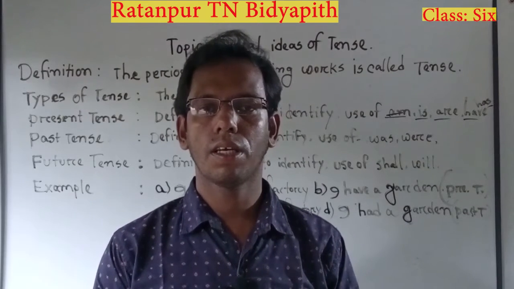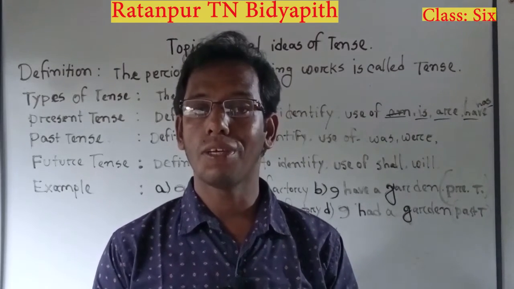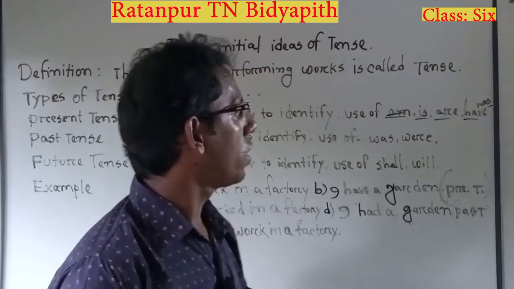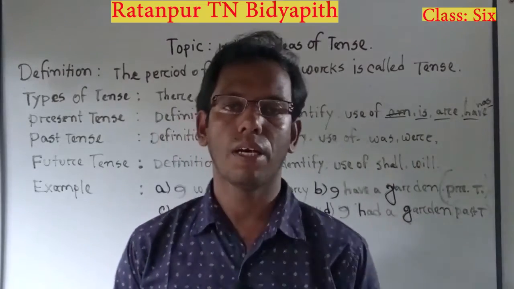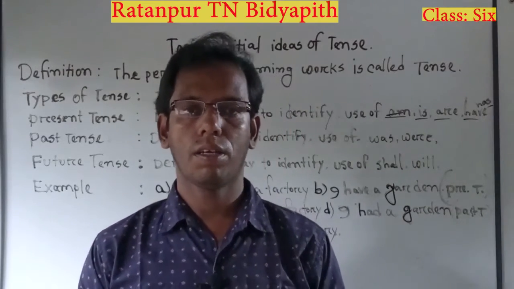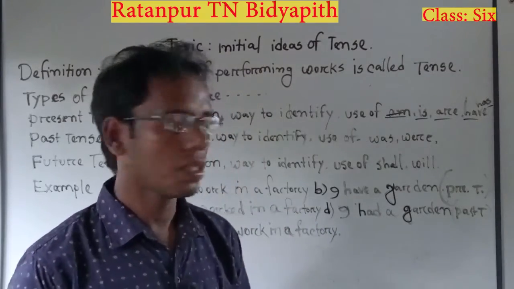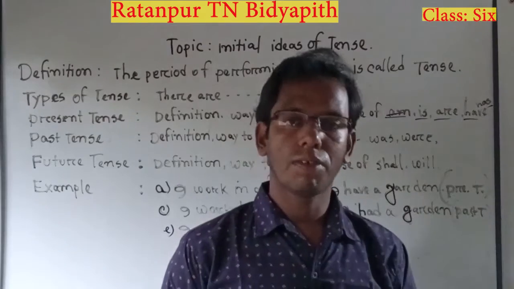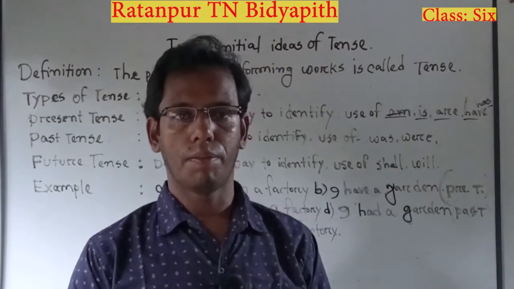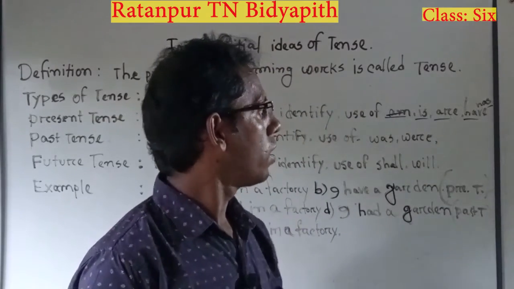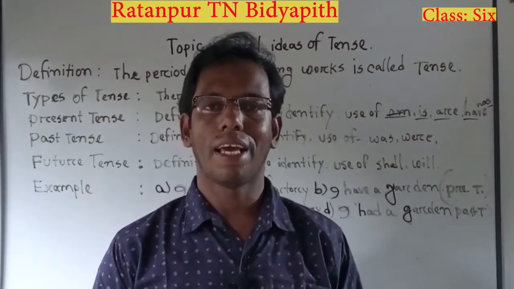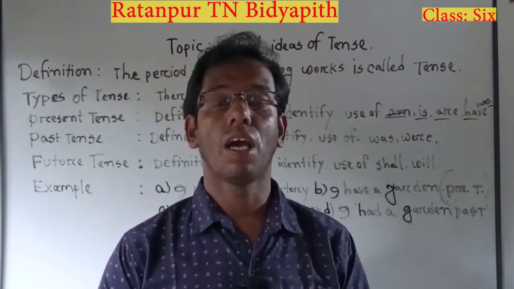After first person, we and I, we will use have. And after plural number of third person, we can use have. But after third person singular number, we have to use has.